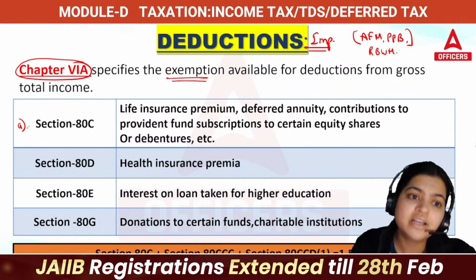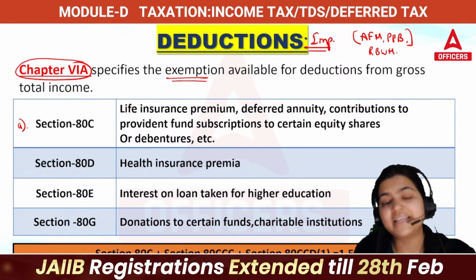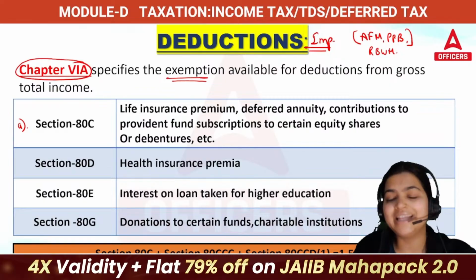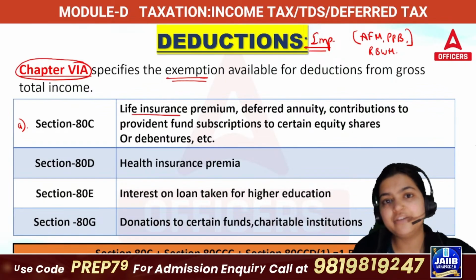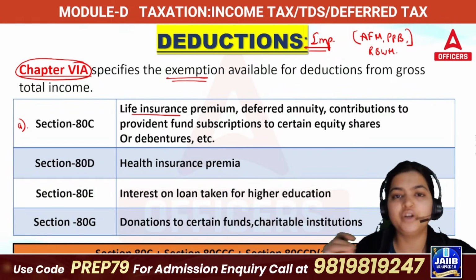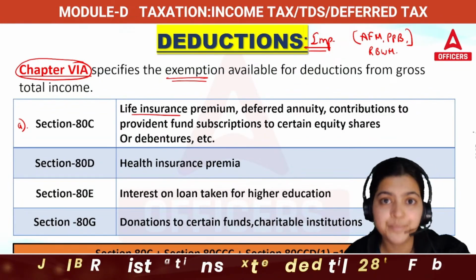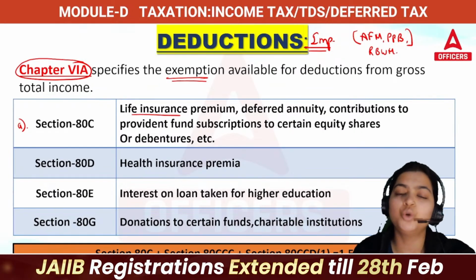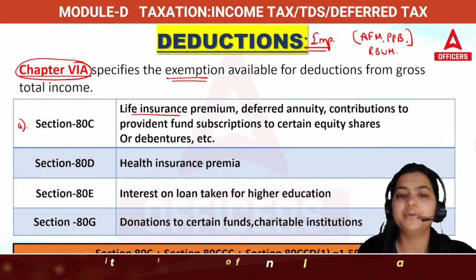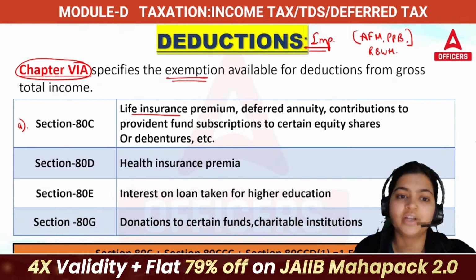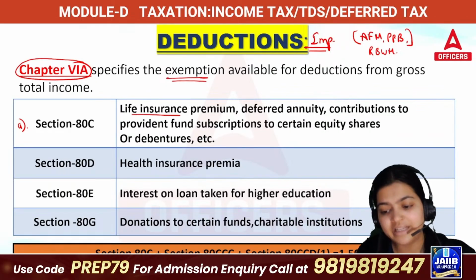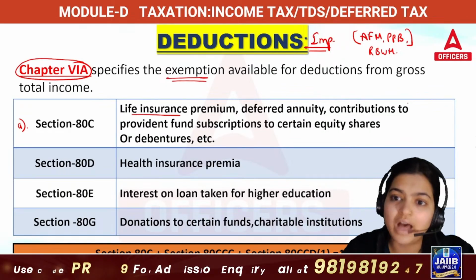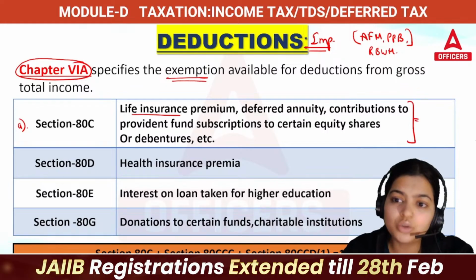First is your Section 80C. Section 80C talks about when you are paying any premium for life insurance, if you have any PPF contribution, if you are paying for the Sukanya Samriddhi scheme, if you are paying your house loan principal amount, or contributing towards any equity shares which are eligible for ELSS deductions. If you add all this, your total deduction is going to be 1,50,000.